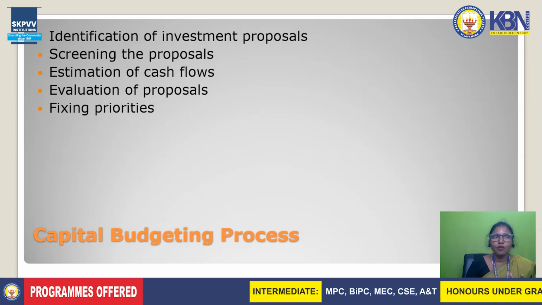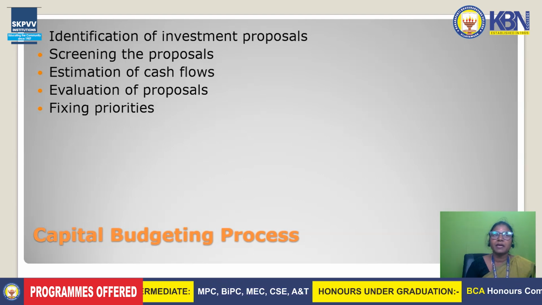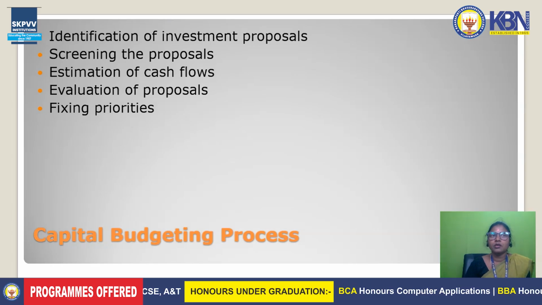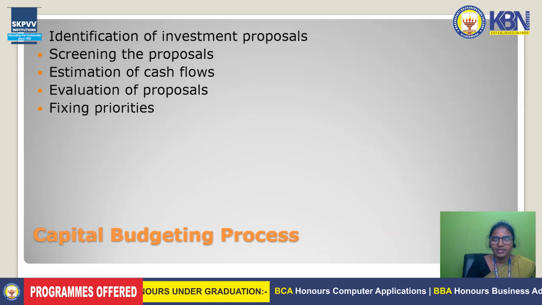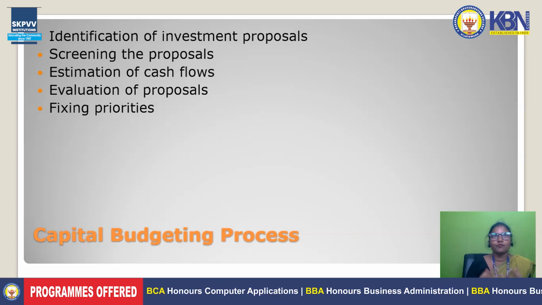So identify the best alternative. Best alternative means the one we can spend on at lesser cost of capital and with more utilization. That is what the organization should concentrate on. Another step is screening the proposal. First you identify the avenues of investment.